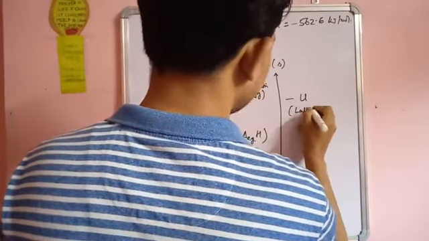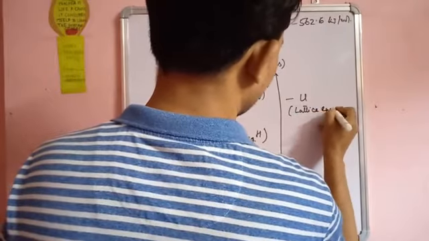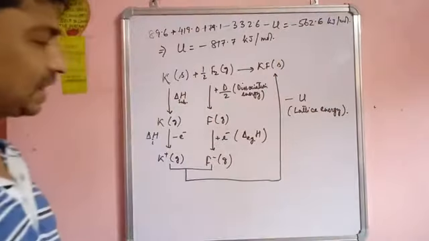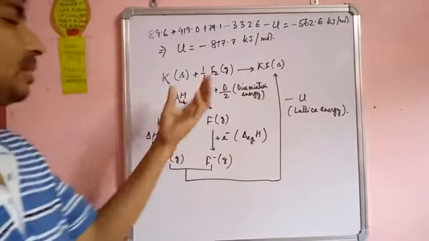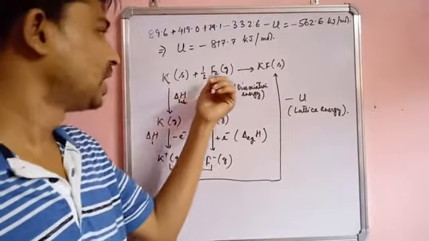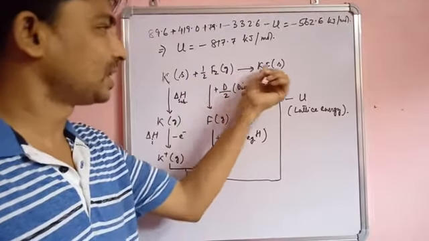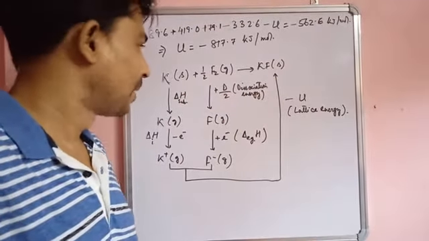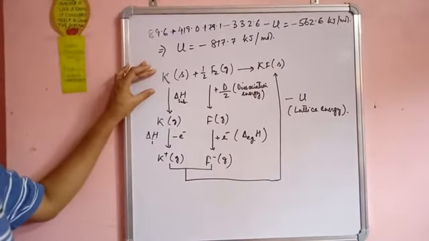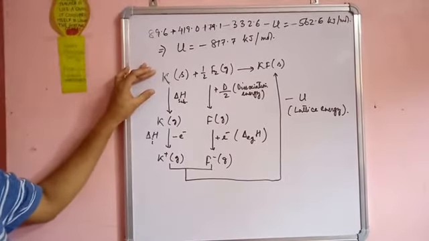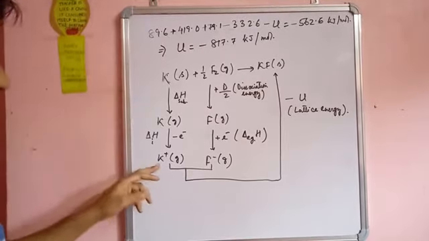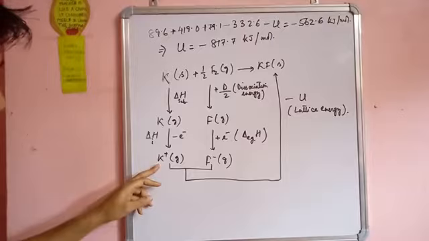So in direct formation, potassium solid reacts with fluorine in gaseous state to give potassium fluoride. Indirectly, potassium first undergoes enthalpy change to go from solid to gaseous state, and it ionizes to give potassium plus.